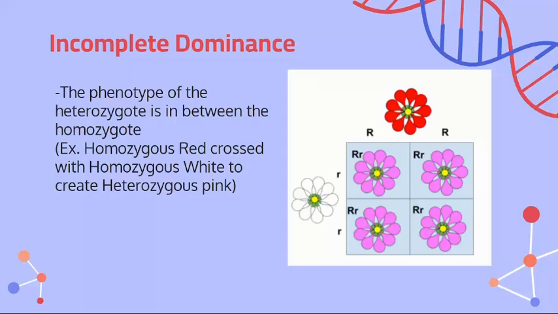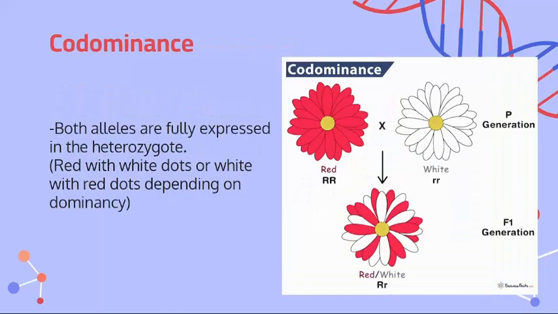The first case we're going to look at is incomplete dominance. The phenotype of the heterozygote is between the homozygotes. Right here we have a true breeding, homozygous red flower crossed with a homozygous white flower. When they mix together, they create a pink plant. They merge to create a different color, and that's incomplete dominance. Codominance, on the other hand, is when both traits are expressed, and they're not expressed as another color.